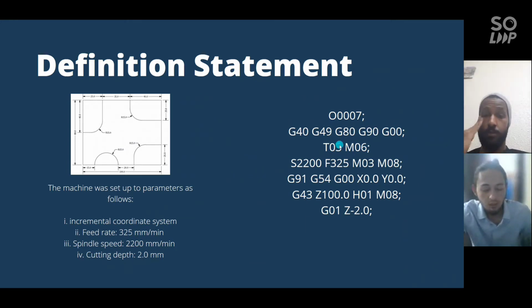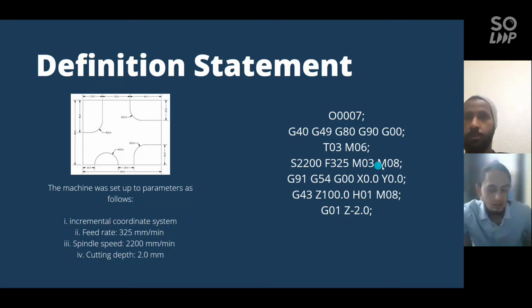The third line we set up the tool change. Then the fourth line we set up the spindle speed at 2200 and the feed rate, and M03 is the command for